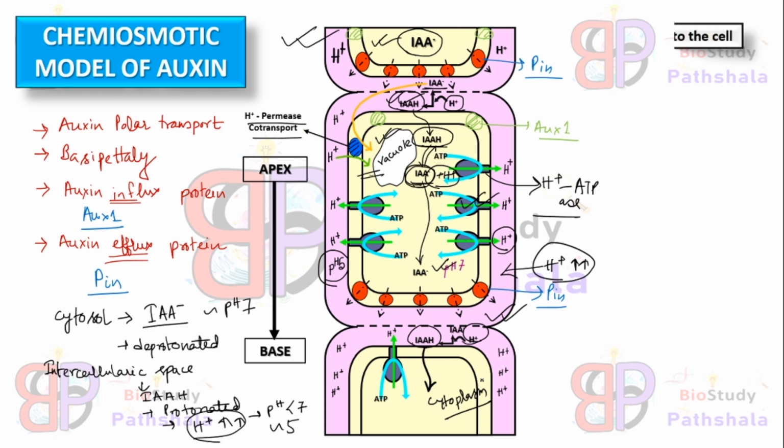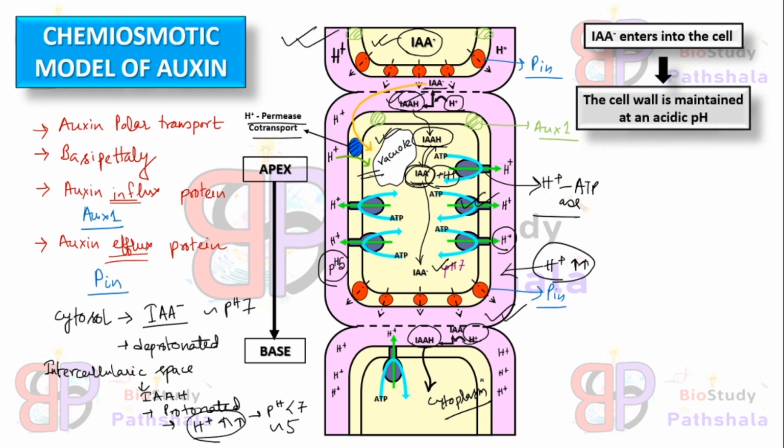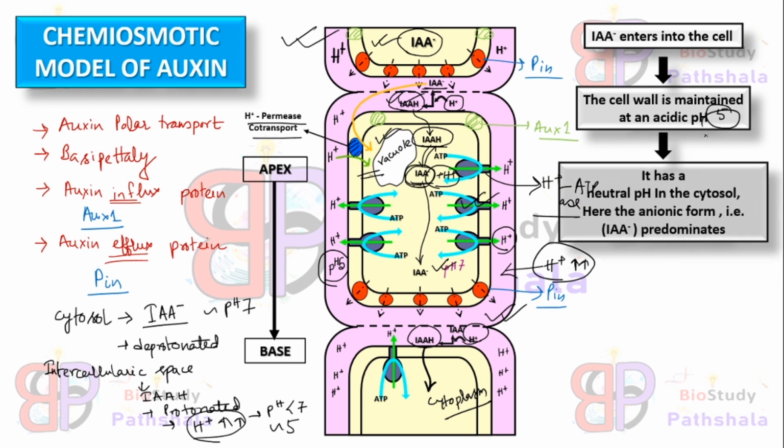Okay, so the first event is that IAA minus enters into the cell. After this, the cell wall is maintained at an acidic pH, which is about 5, right? Next, it shows a neutral pH in the cytosolic area, because here IAA minus is predominant and the pH is about 7.